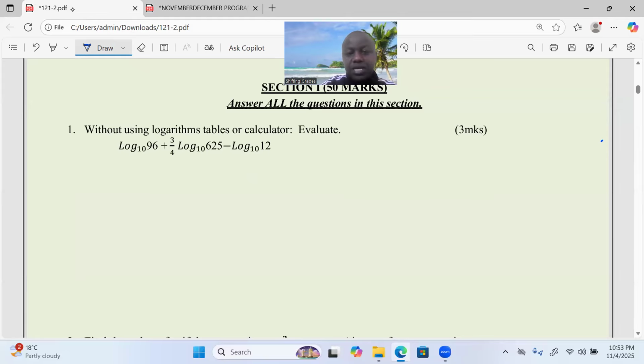Here, we shall be led by what we call the laws of logarithms, and also, to some extent, the laws of indices. So let's look at the first term. I'm just going to write it as the log to base 10 of 96, then plus.